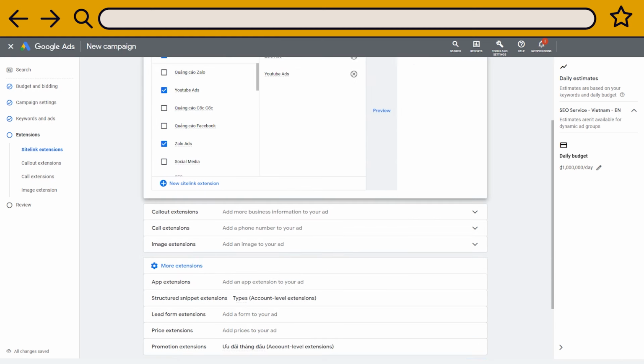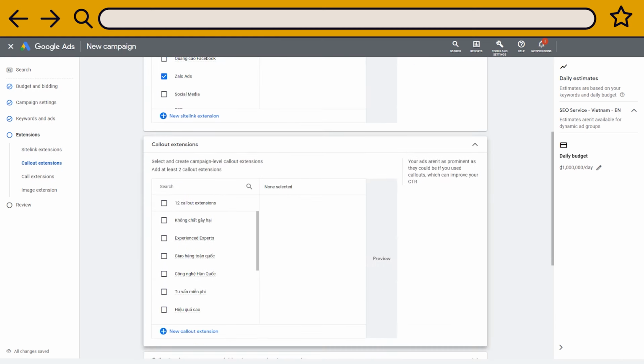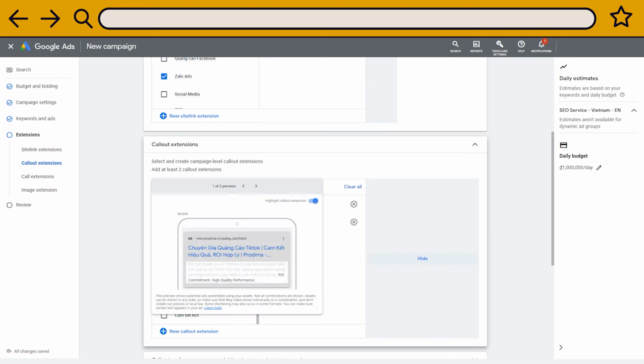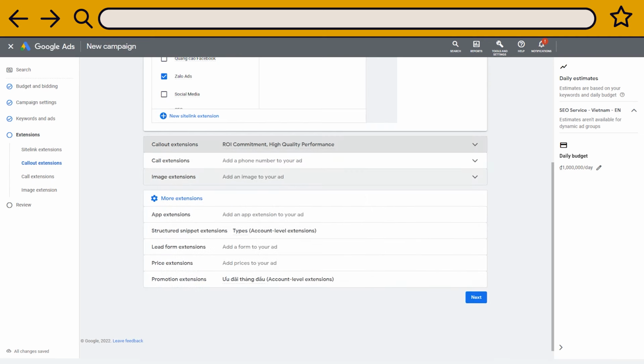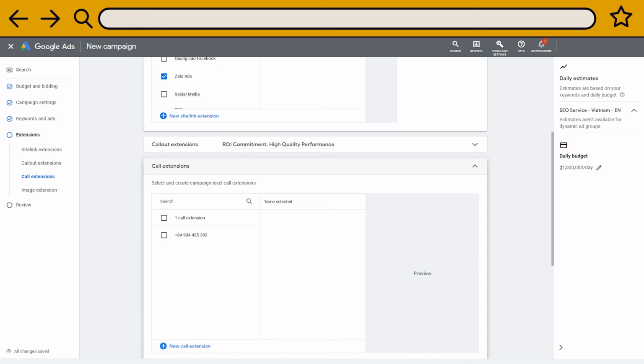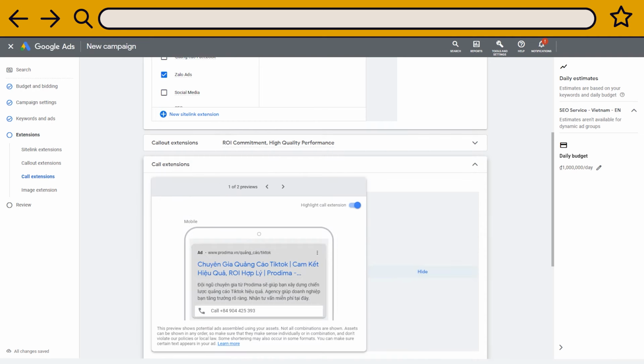Callout extensions allow you to add more text to your main ad. Here again, you can select those options from the suggested list or manually input and see the preview. With the call extension, you add a phone number next to your ads, like in the earlier example. Your sales team will love that.